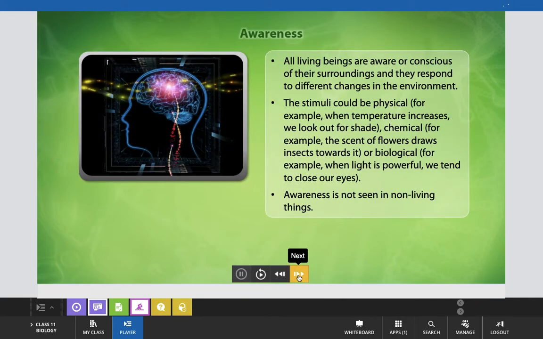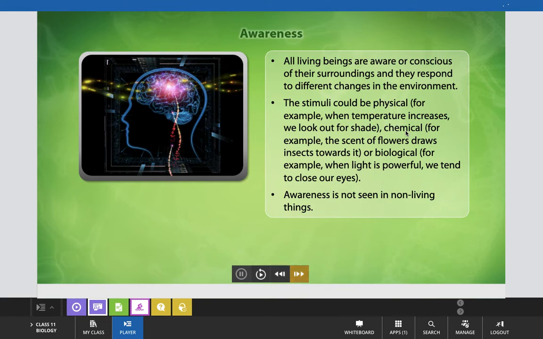Now the next characteristic that we are talking about is awareness or consciousness. As we know, all living beings are aware or conscious of their surroundings, and they respond to different changes in the environment. The stimuli could be physical, for example, when temperature increases, we look out for shade. Or chemical, for example, the scent of flowers draws insects towards it.